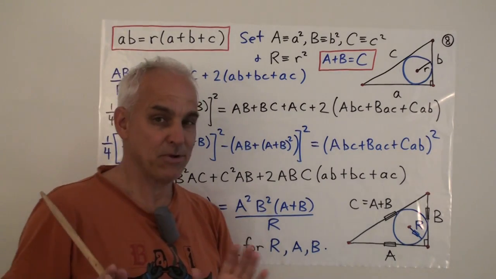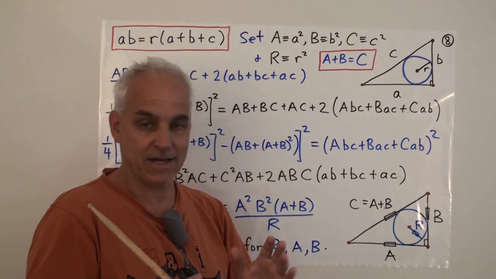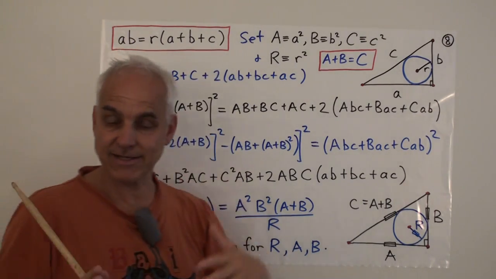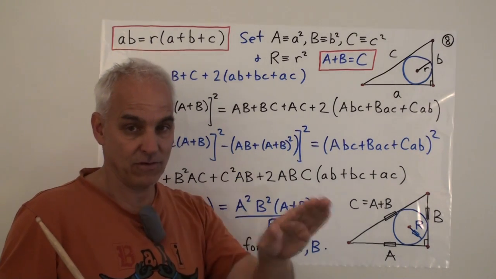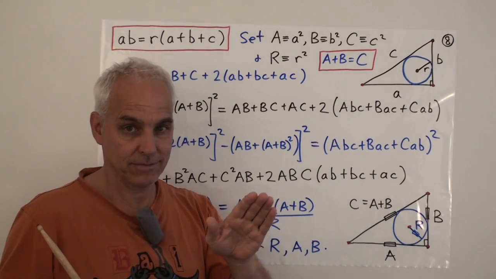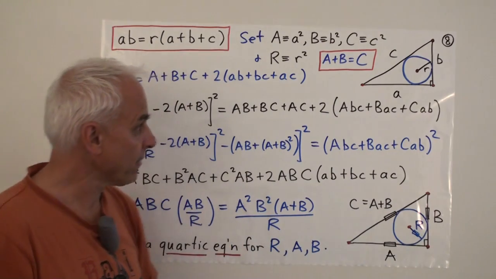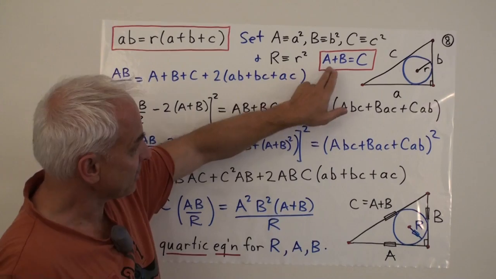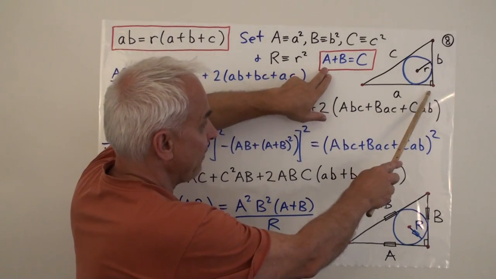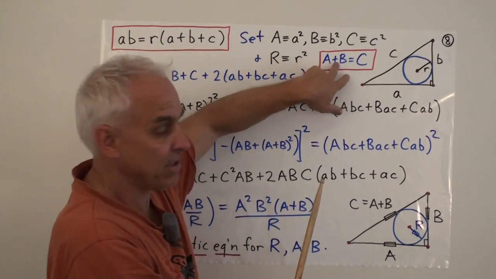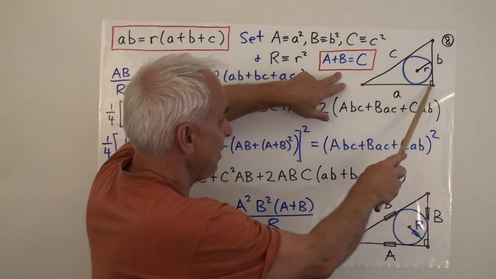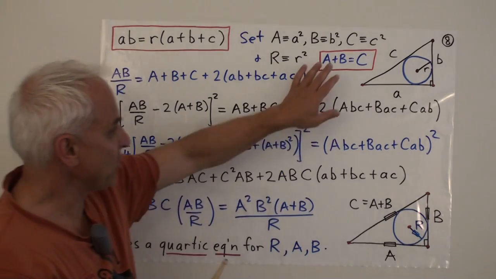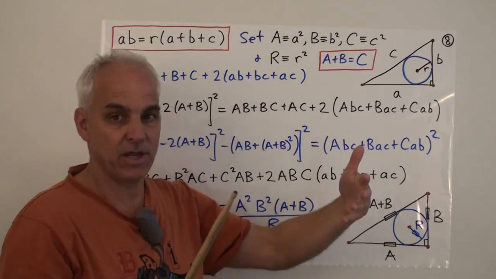We can also establish such a formula in an independent way, but I think it's instructive to take a classical formula like this and see how we manipulate it to get a universal geometry formula. It's a very useful technique. And along the way, we'll keep in mind this relationship between the quadrances. So once we get the quadrance capital A of this and quadrance capital B there, then A plus B is going to be the quadrance capital C on that side. So the relation A plus B equals C is one that we can use anytime.